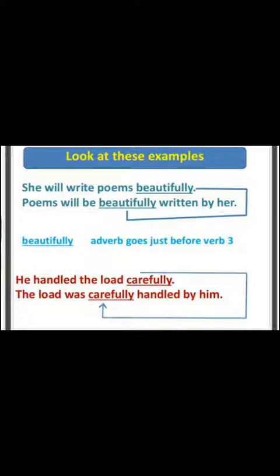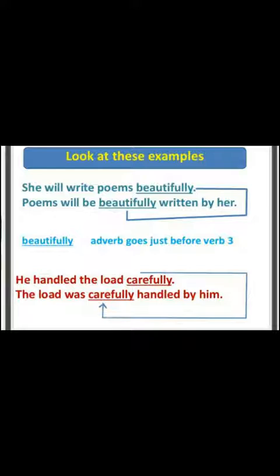So here the writer is writing the poems very beautifully. It means the word beautifully is an adverb. So your object is poems, so you have to bring the object ahead. Poems will be, and the adverb you should use before the verb. Poems will be beautifully written by her. Okay, this is a little bit of change, and there is no need to be confused.